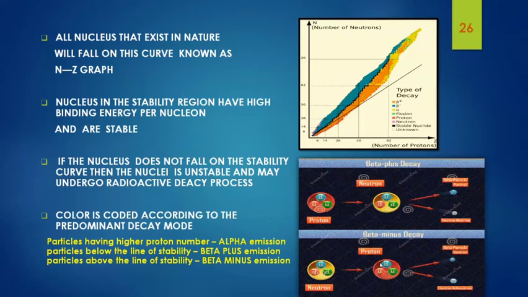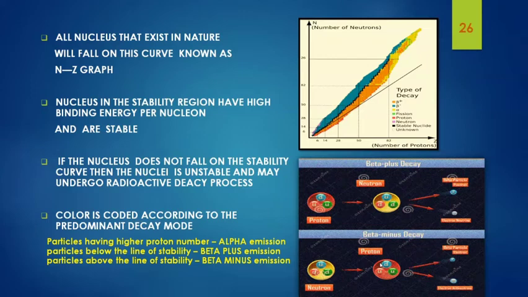This figure gives us the complete picture of a Segre chart. All the nuclides that exist in nature will fall on this curve, known as the NZ curve. Here the color is coded according to the predominant radioactive decay mode, and the black color corresponds to the line of stability. The line of stability is nothing but the line of stable nuclides, and all the nuclides that lie far apart from this line of stability will undergo various radioactive decay processes.